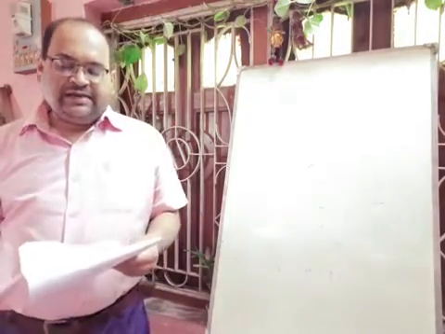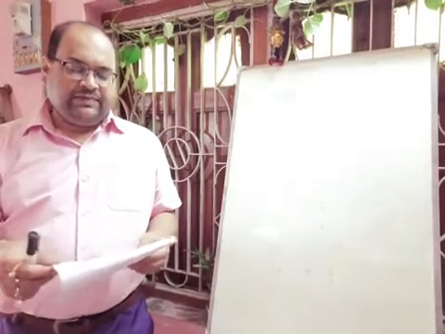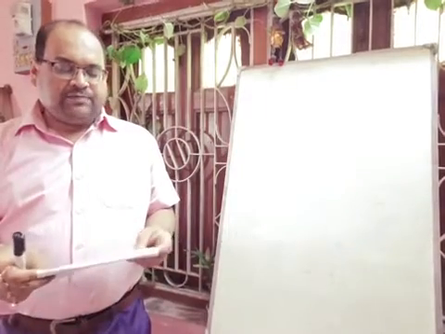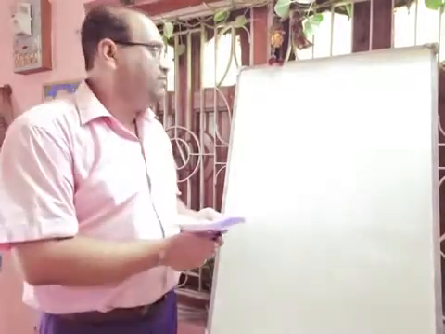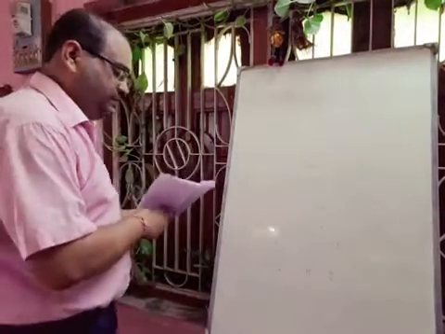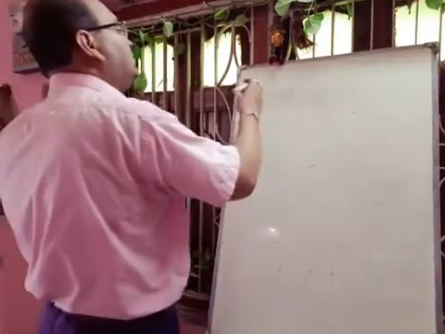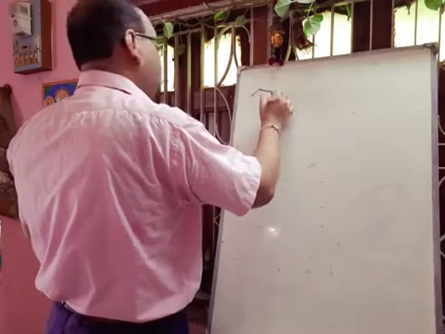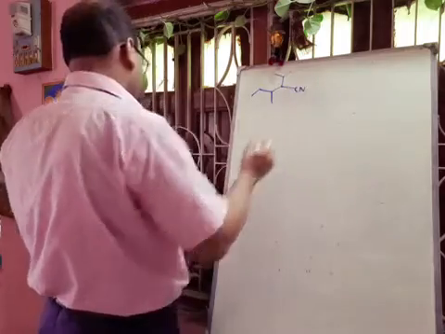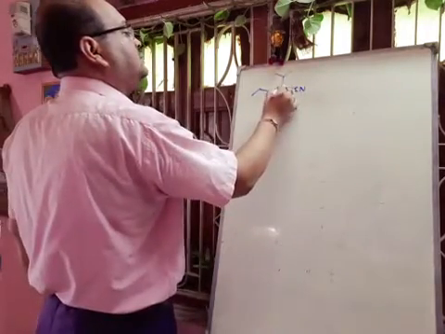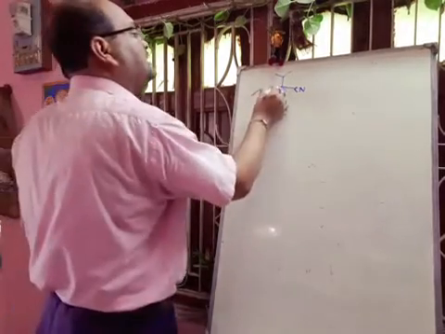Next one is given: identify the center of chirality in the following compounds, if any, and predict the possible number of stereoisomers in case of chiral molecules. Okay, so your first example is given. You have to find out the number of chiral centers. So here one chiral center is present and here one chiral center is present. So these are the two chiral centers.